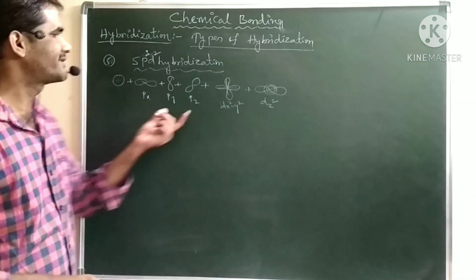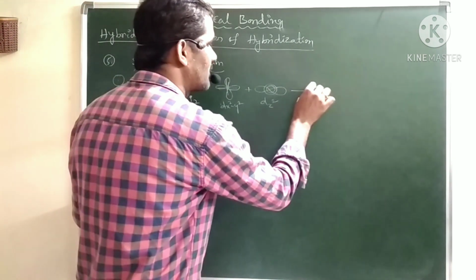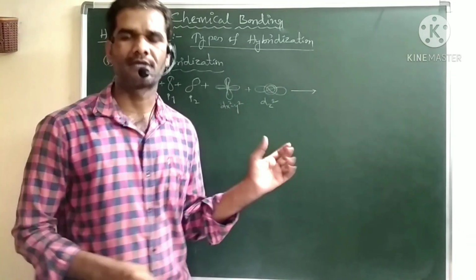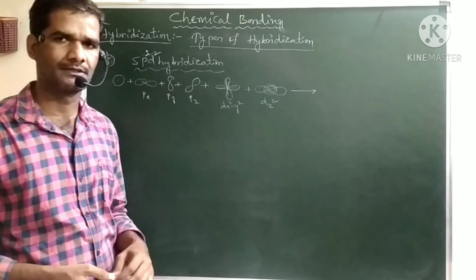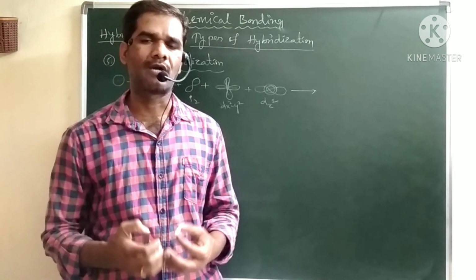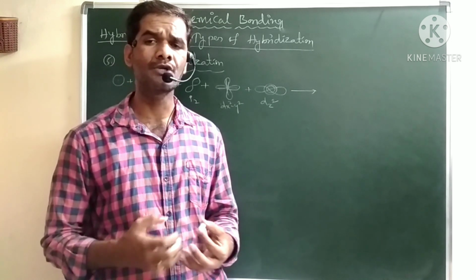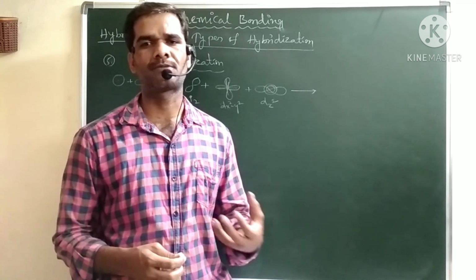Now these 6 atomic orbitals intermix with each other. Now they can form 6 hybrid orbitals. Whatever the number of atomic orbitals that mix, they will form an equal number of hybrid orbitals. Now these 6 hybrid orbitals again we have to arrange around the nucleus to minimize repulsions. So how can we arrange? What is the best possibility?